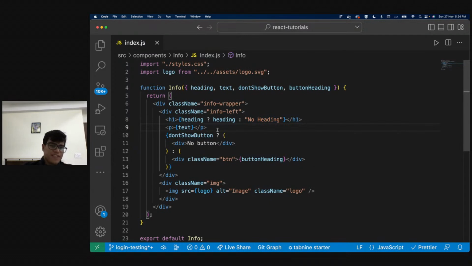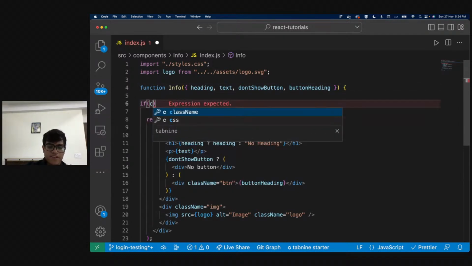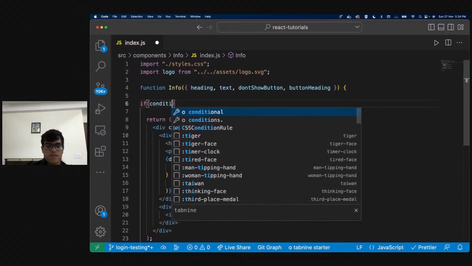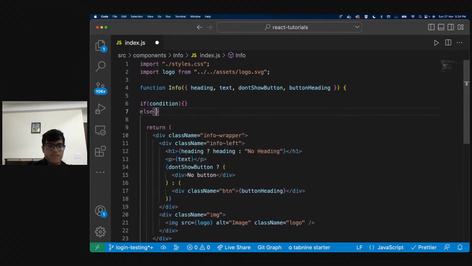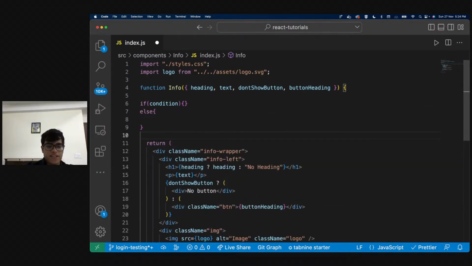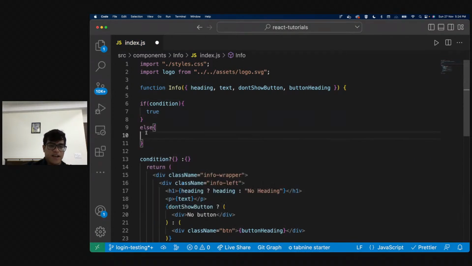So what this basically means is now, do you guys know of the ternary operator? If you guys are into coding, writing an if condition, then else, is equivalent to just saying condition, this, that. So over here, if I say true and this is false, over here I can just say true and false.